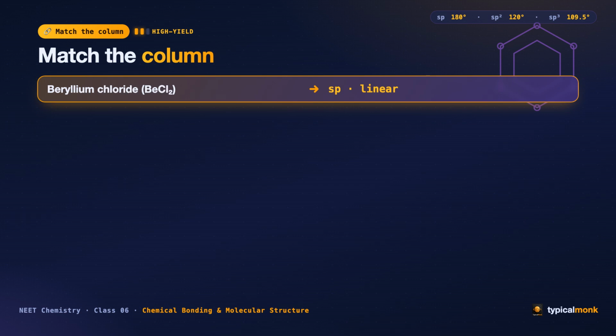A quick match now. Say each answer aloud before I reveal it. Beryllium chloride, sp hybridized and therefore linear. 2 domains, 180 degrees.